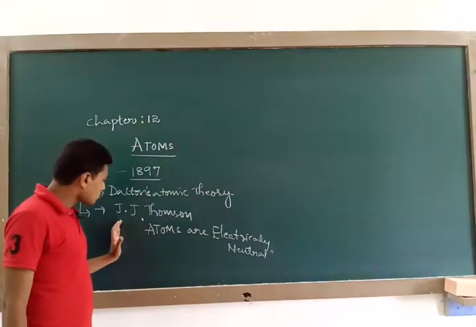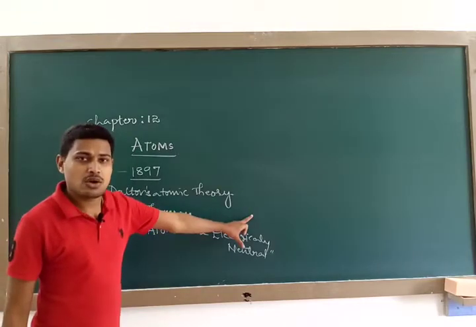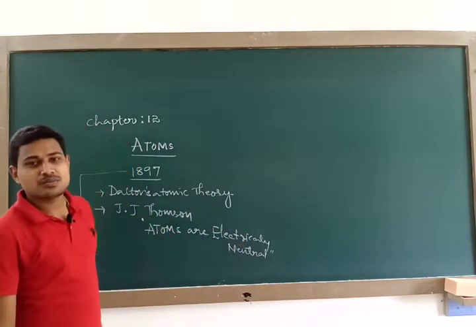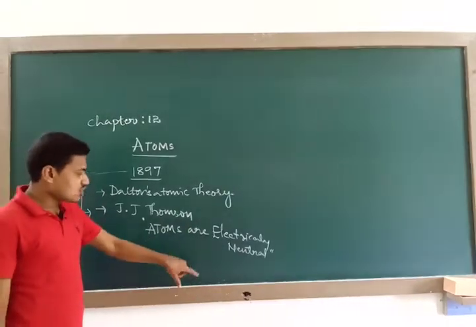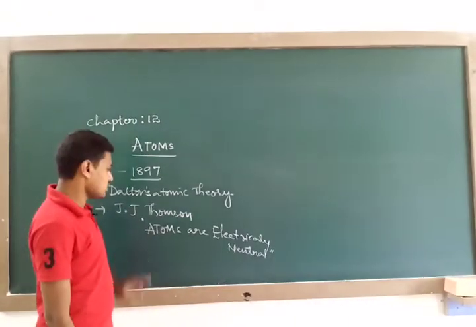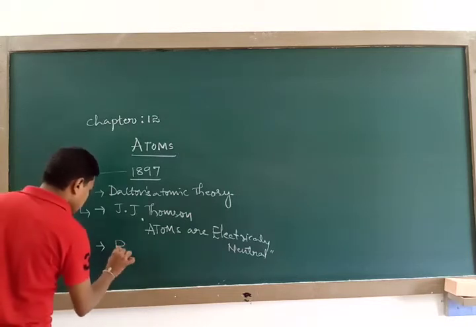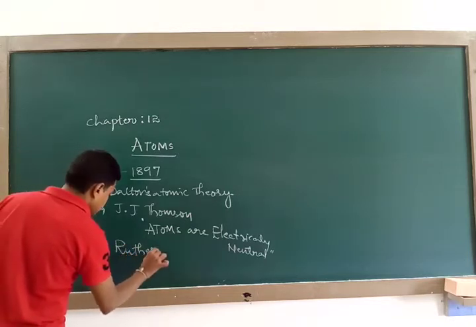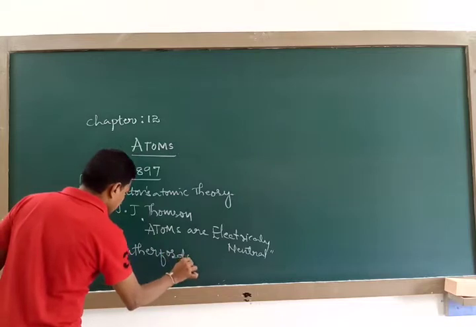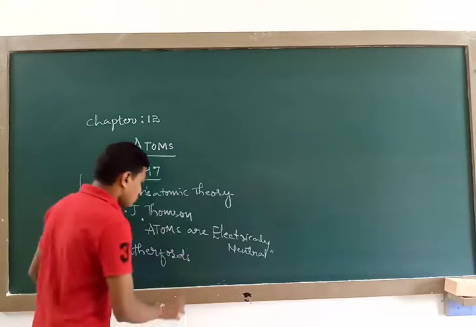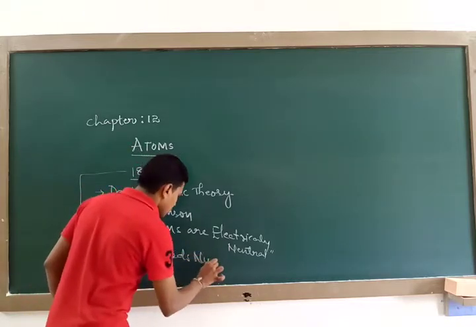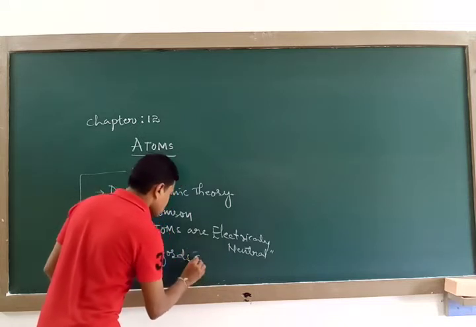Then J.J. Thomson's discovery of the electron led to the discovery of the nucleus, and that discovery was not made by J.J. Thomson. It was carried out by another scientist named Rutherford, which we call Rutherford's nuclear atom model, or in general Rutherford's atomic model.